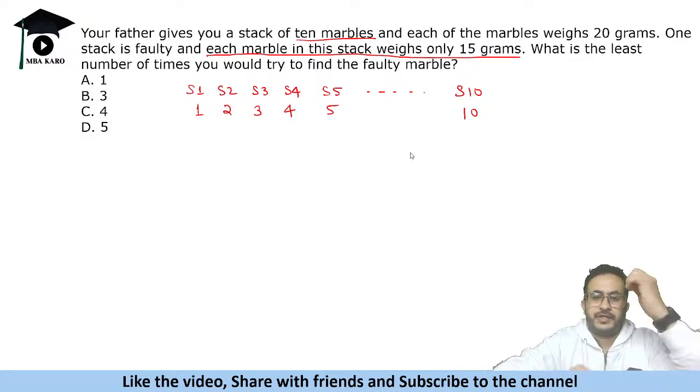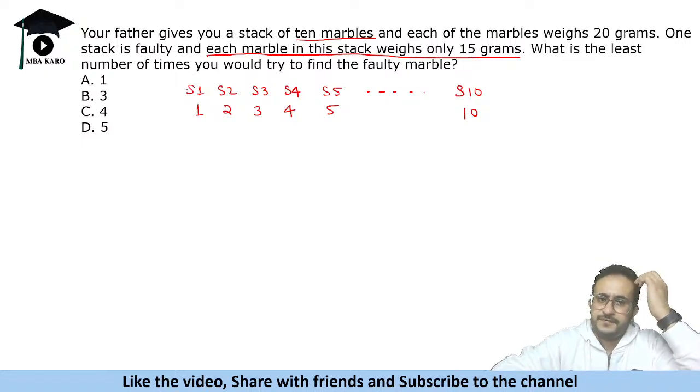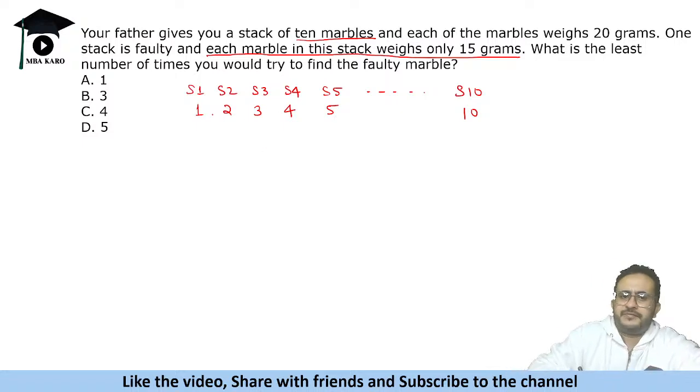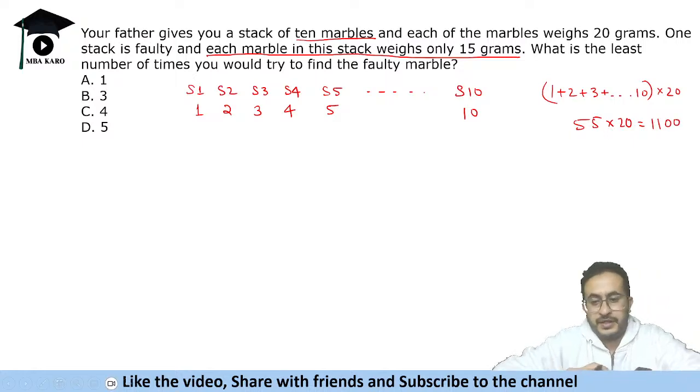Now what will happen is, if there is a gap of 5 grams, you can find it from the total weight. If everything is correct, the total number of marbles is 1 plus 2 plus 3 and so on till 10, which is 55, and each marble weighs 20 grams, so 55 into 20, that is 1100, is the total weight. Now we have to find which is faulty.